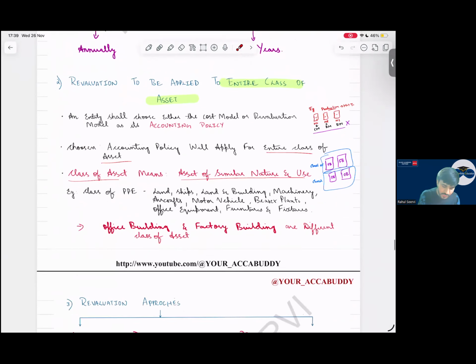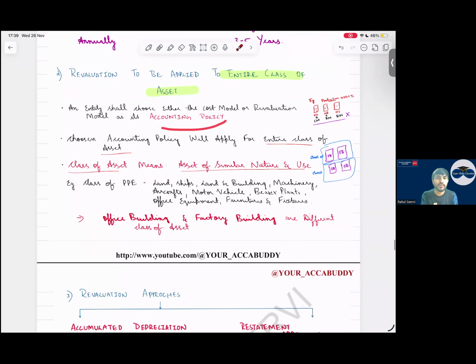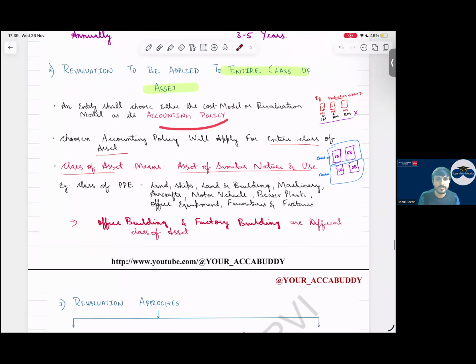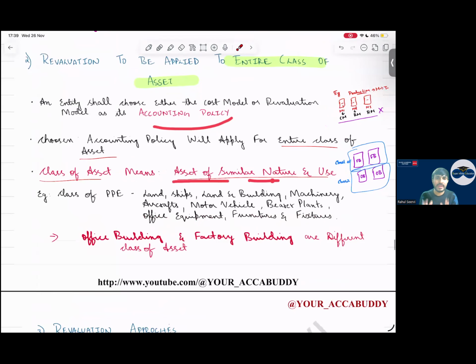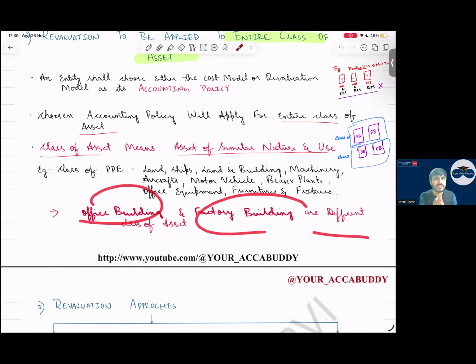So class of asset means what, sir? Class of asset means assets of similar nature and use. If I have 10 factory buildings, for all 10 factory buildings I have to apply the revaluation model only. We can't do cherry picking here. Cherry picking is not allowed. Office building and factory building are different classes of asset because the nature is totally different. So the concept of revaluation applies on a class of asset basis.